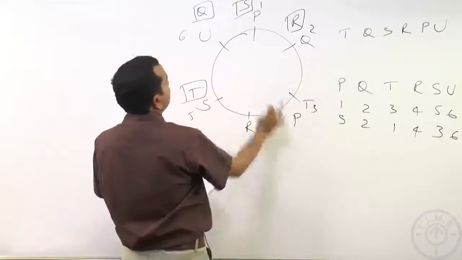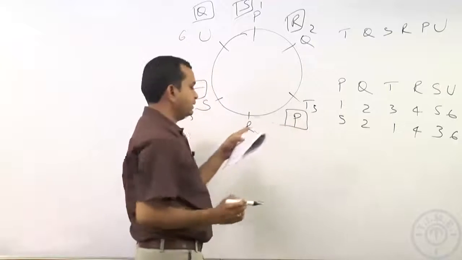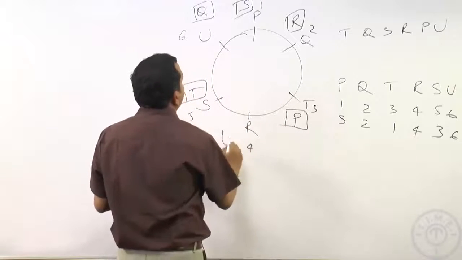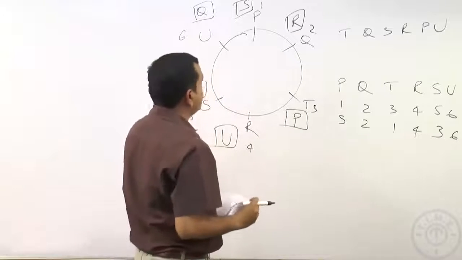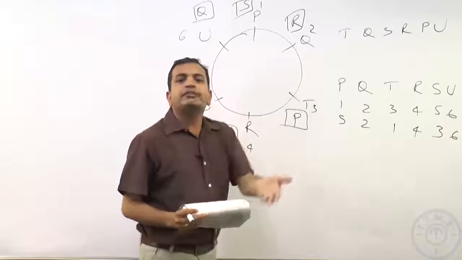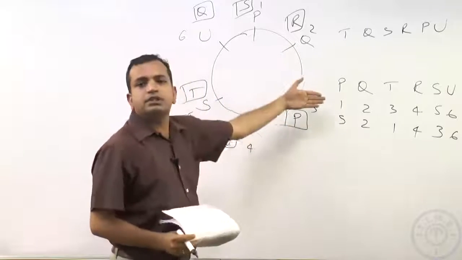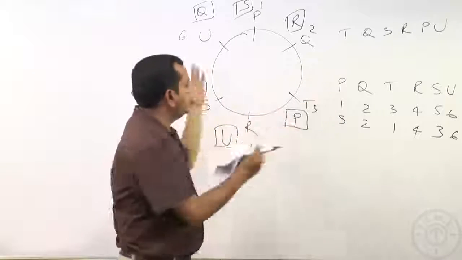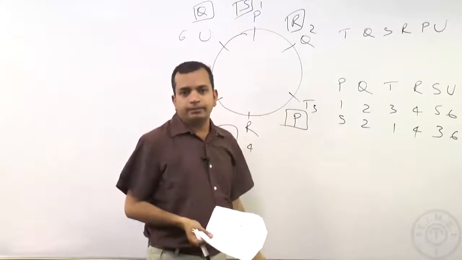P, is P possible here? Where is P? P is here. Again this is neither an adjacent nor an opposite place. So, P can move here and we can get a U here because it is not adjacent neither opposite. So, this movement can happen the very next day. How can it happen the very next day? As you can see, because these places are neither adjacent nor opposite, all these guys can quickly readjust to this position and go there the very next day.